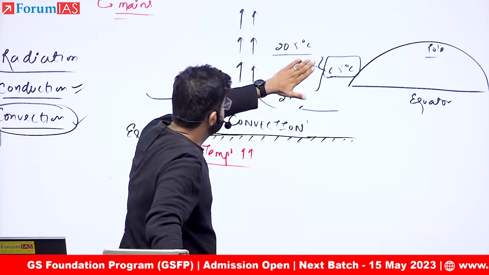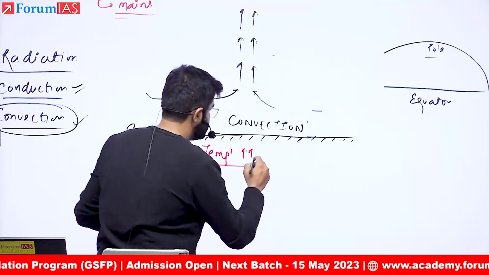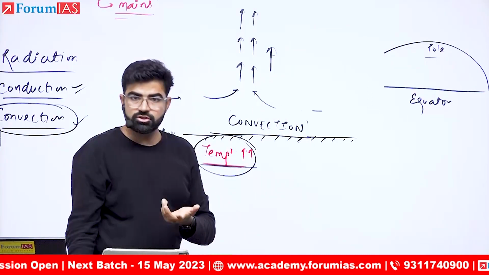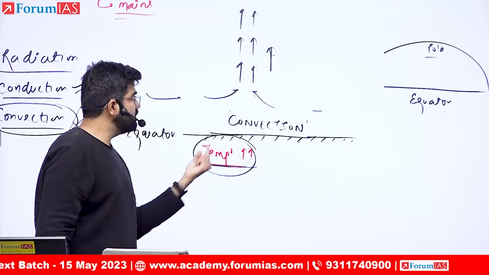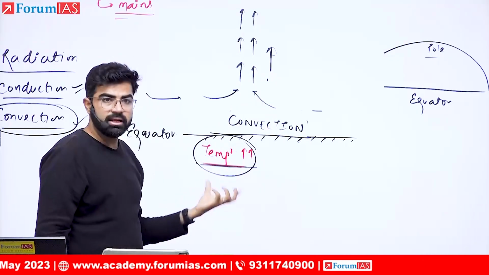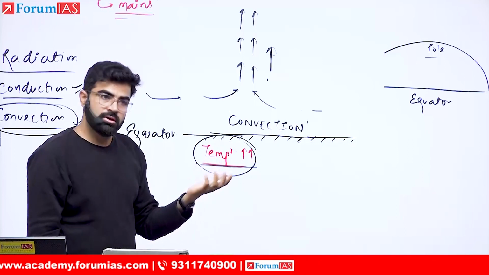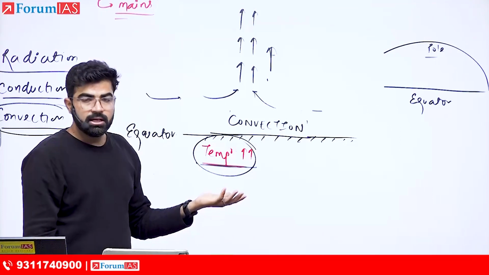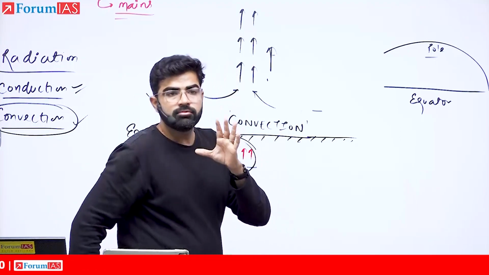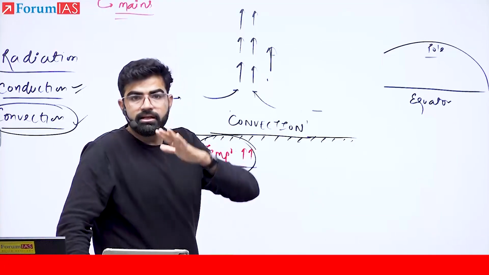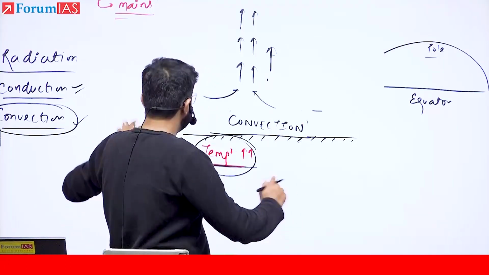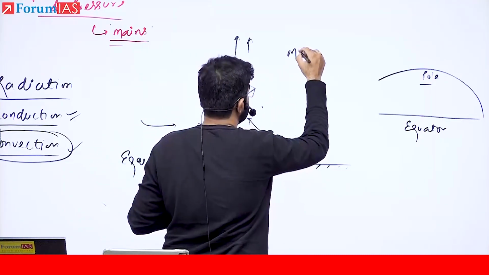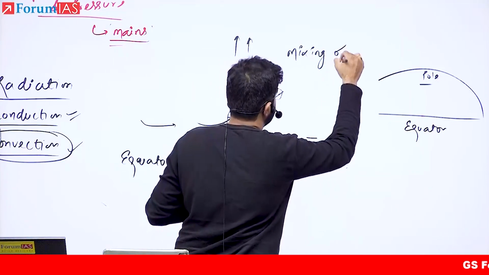Now tell me one more thing. Let's say if I say that this temperature is very, very high, can I say this convection would be strong? Yes or no? Yes. So in case of equator, this convection would be strong. In case of polar area, would this convection be strong? Obviously equator, because the temperature is very high on the equator. Yes. So just understand, this is the one thing that you have to remember. Now if I talk about troposphere, tropo, by its meaning itself, says the mixing of air. Tropo means mixing of air.